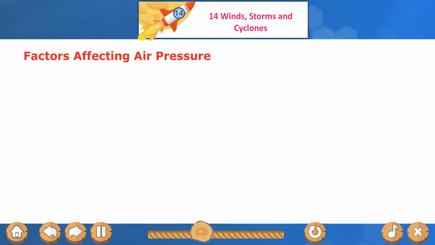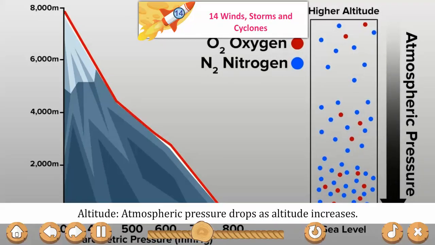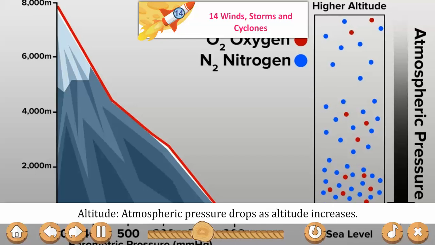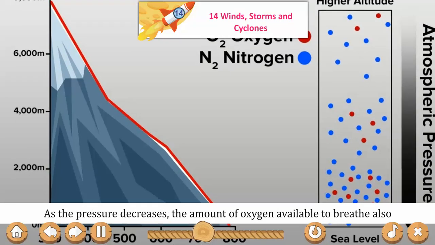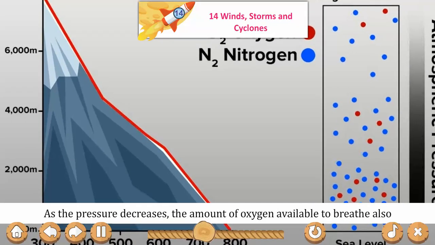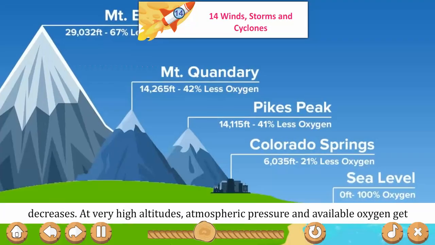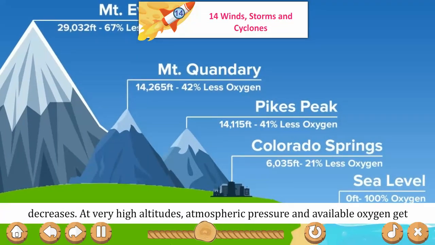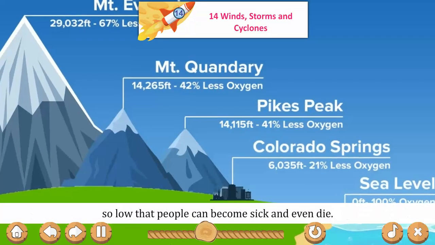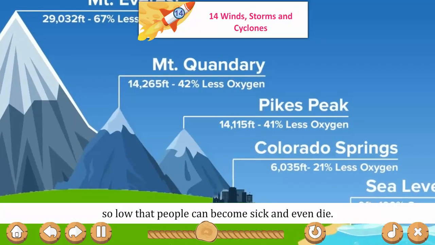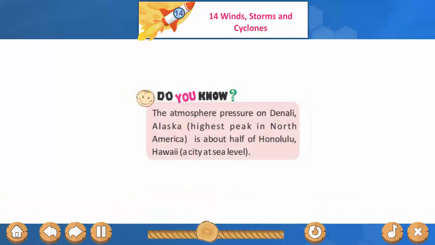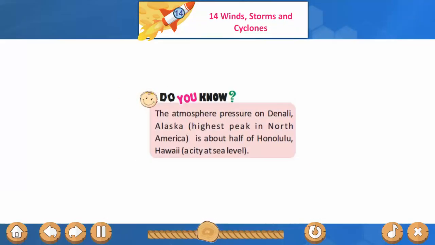Factors affecting air pressure. Altitude. Atmospheric pressure drops as altitude increases. As the pressure decreases, the amount of oxygen available to breathe also decreases. At very high altitudes, atmospheric pressure and available oxygen get so low that people can become sick and even die. Do you know the atmospheric pressure on Denali, Alaska, highest peak in North America, is about half of Honolulu, Hawaii, a city at sea level.